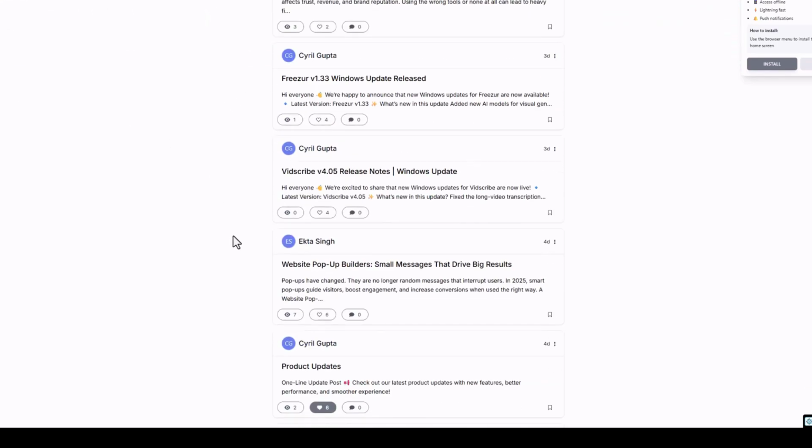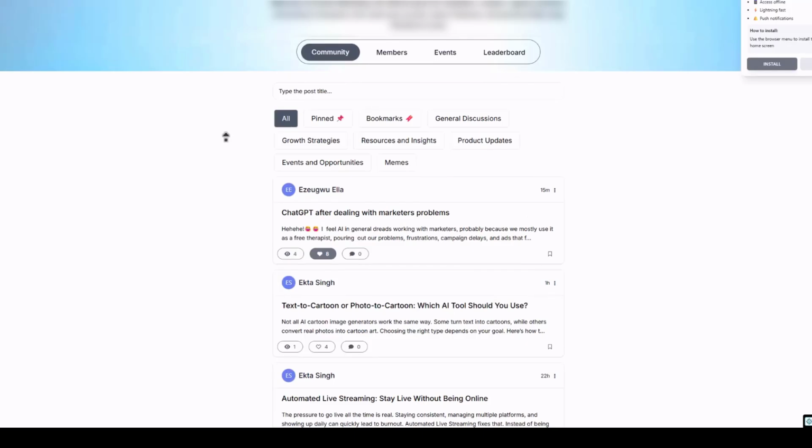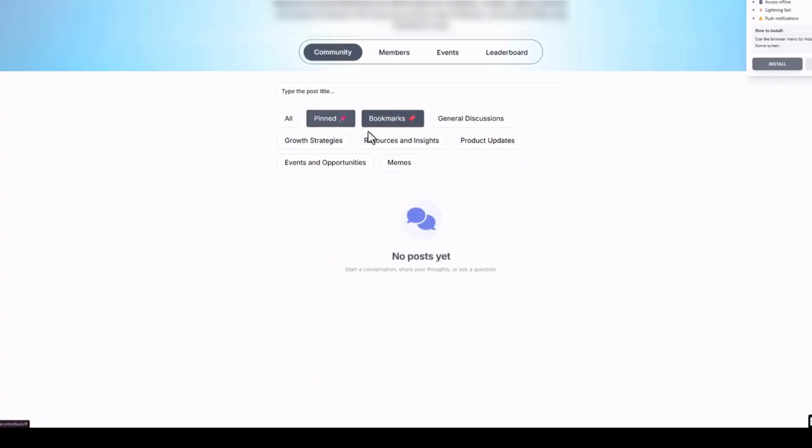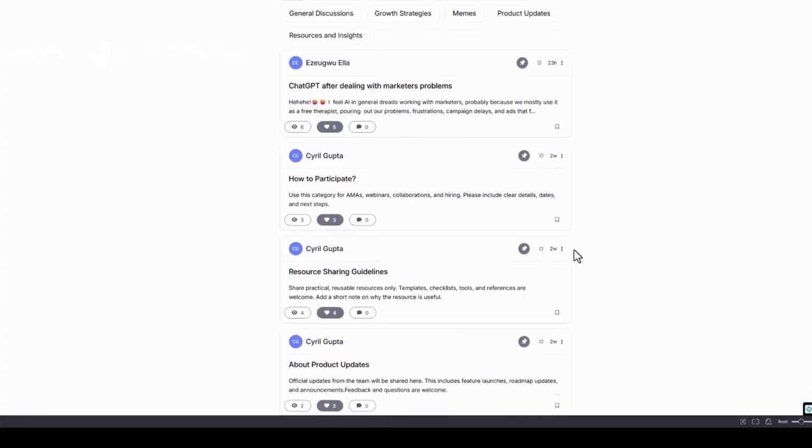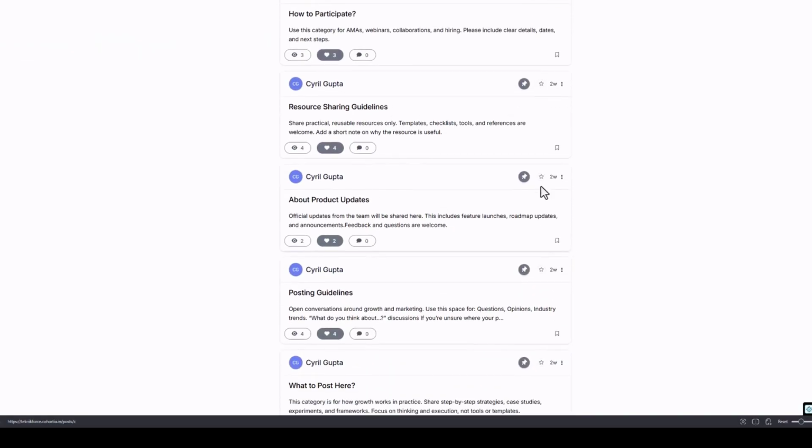This is growth marketing, our own community that we are building using Caucus AI. Caucus AI has every single feature that you can expect from a really powerful community builder, including features like pin posts. So, you can pin the posts that you want your members, your viewers to see first. Your members can also bookmark posts, and anything they bookmark will be available to them in the bookmark section.